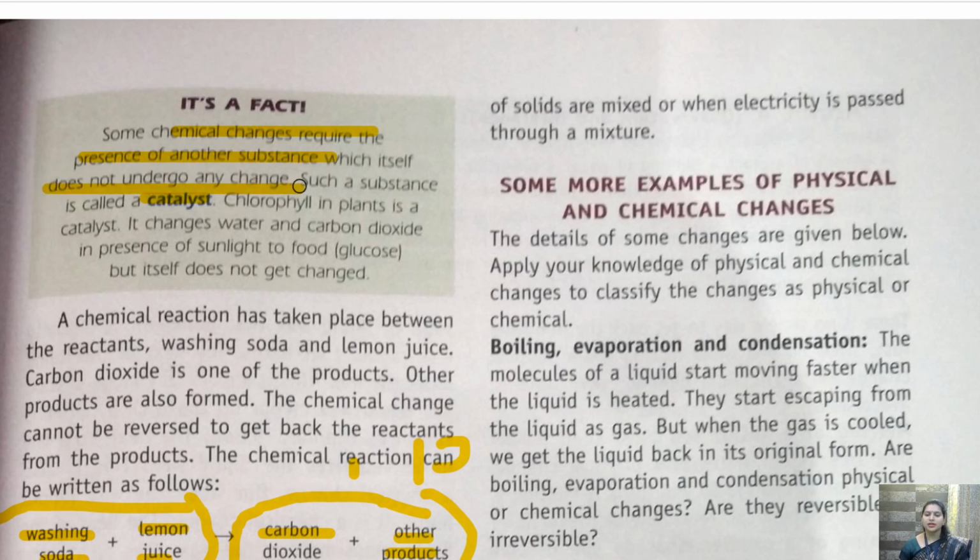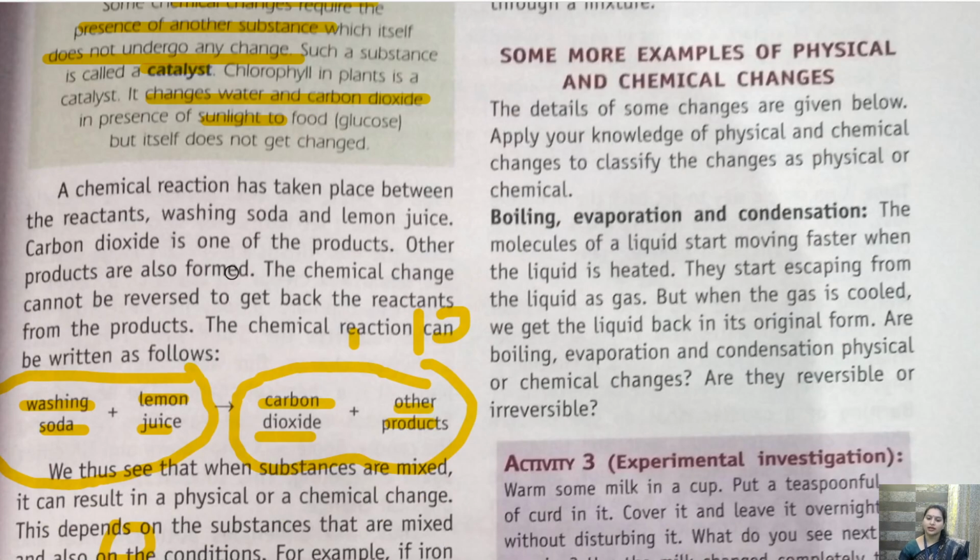Okay, to carry out a chemical reaction we have to add some extra substance so that the reaction speeds up. And the substance that we add is called a catalyst. Okay, it changes water and carbon dioxide in the presence of sunlight. This you need not know, you should only know what a catalyst is. So a catalyst is a substance that is added, and it will speed up the reaction. Okay, this is called a catalyst.